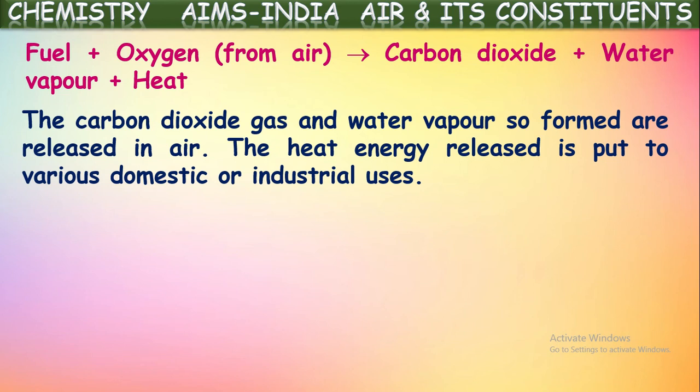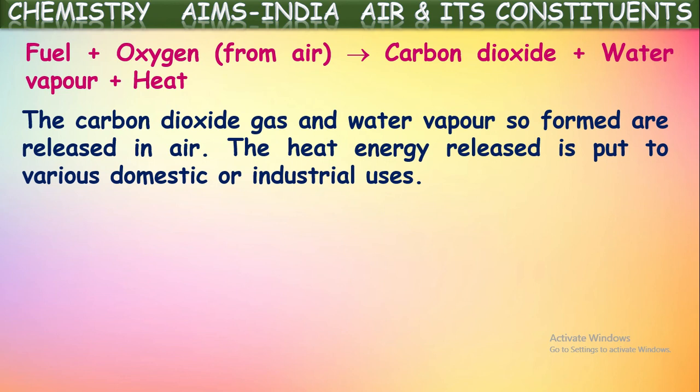Yes, this is the main purpose of undergoing this combustion process. Why do we use these fuels for combustion? For using the heat energy produced by them. We are using so many fuels nowadays through this combustion process for our different domestic and industrial purposes, isn't it? For example, we use a fuel at our homes daily in the kitchen. What is that? LPG we call it. Did you hear this?